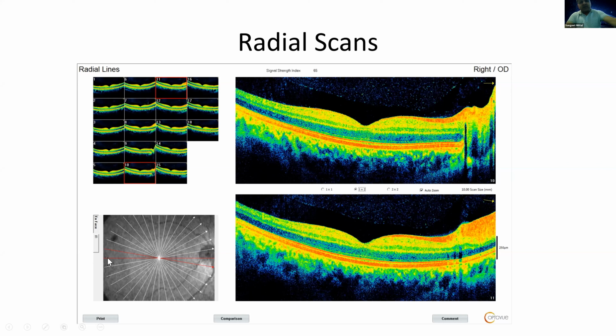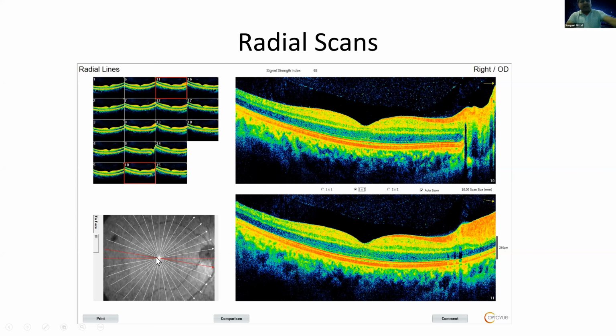A radial scan is a scan that moves in a radial pattern. If you see this image over here, it will give you multiple scans in a radial manner. Radial means the center is the fovea or whatever area you localize.